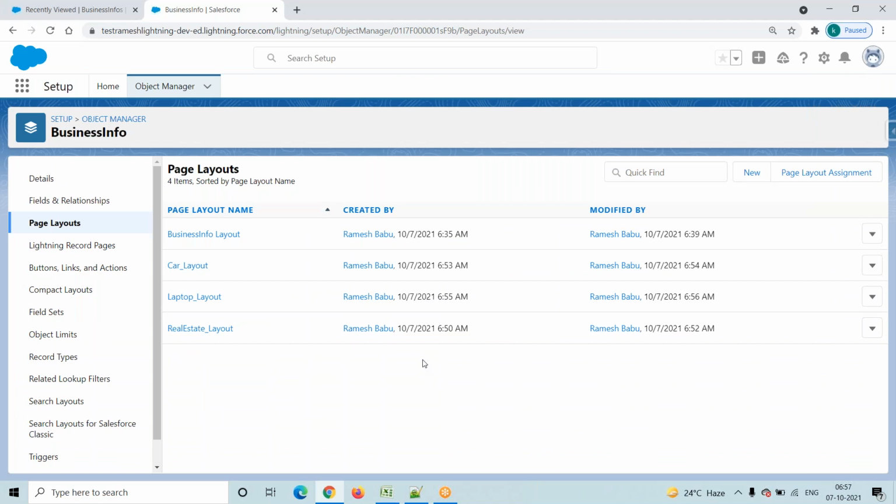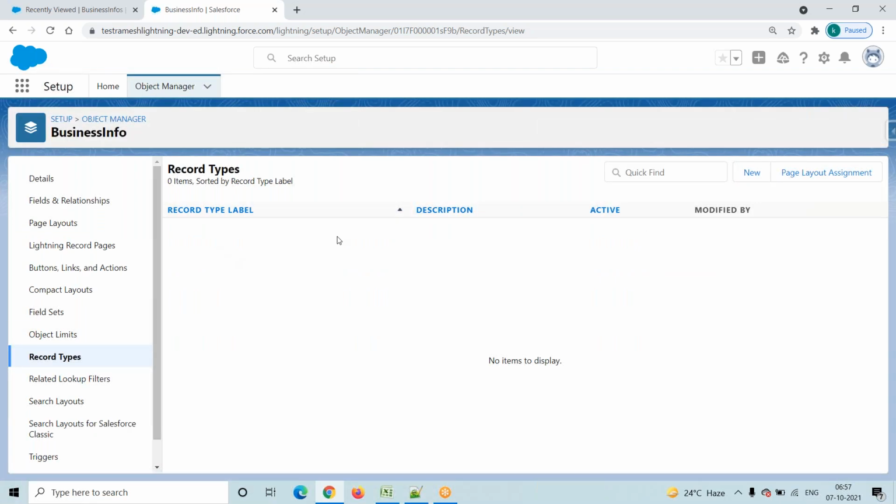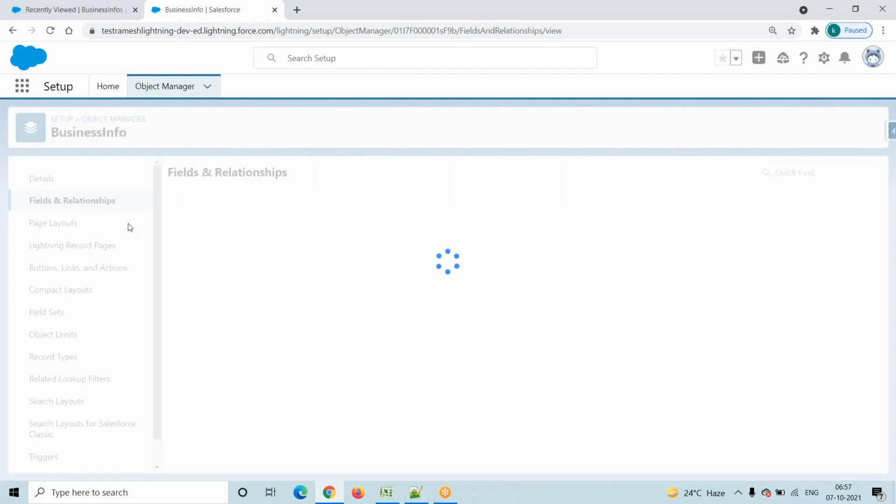Where are my record types? Here you have to observe page layouts, Lightning record pages, buttons, links and actions. Scroll down, and record types are there, right? Click on record types. See, there are no default record types we have to create. Default in the sense of the fields and relationships section.